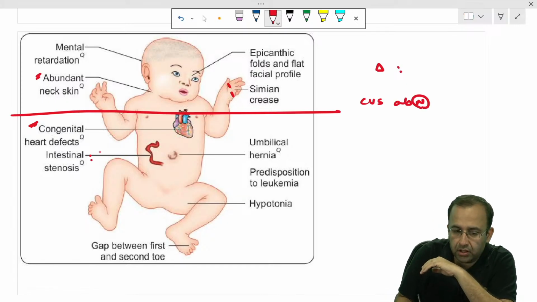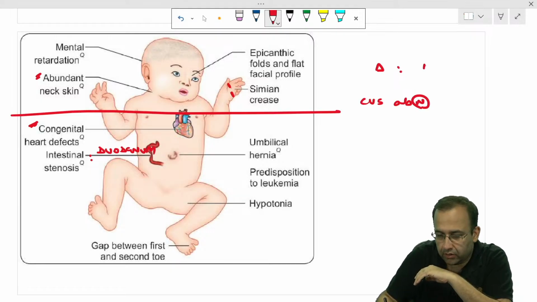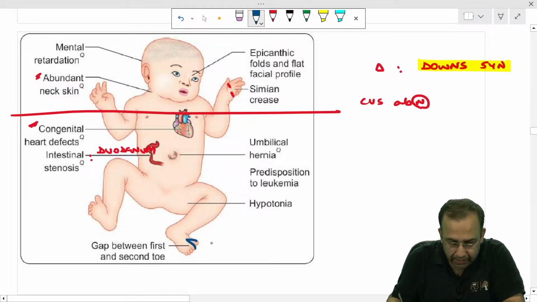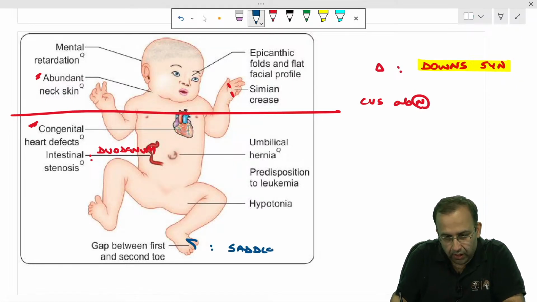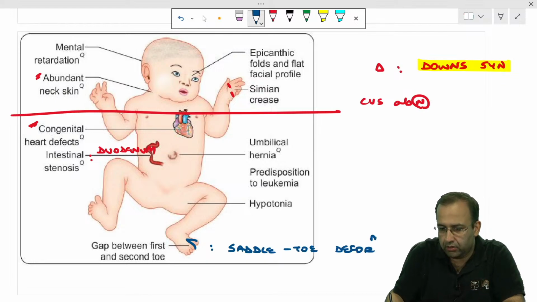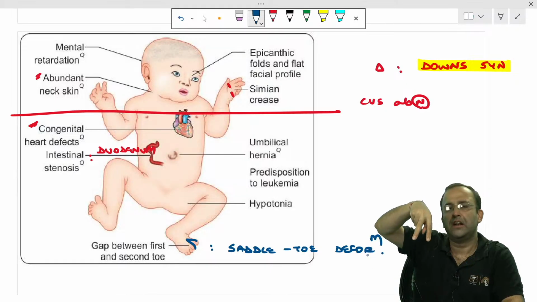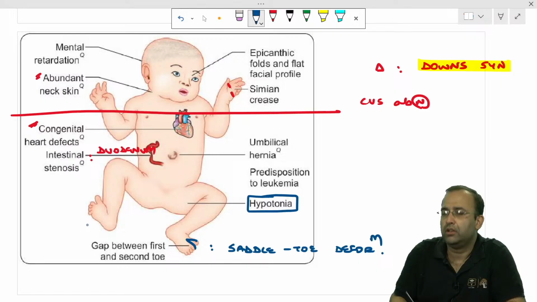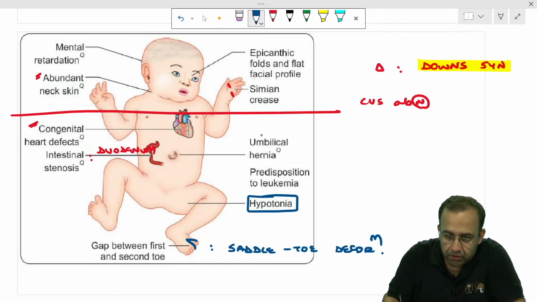It is associated with intestinal stenosis at duodenum. It is a case of Down syndrome. So, which is the most common CVS abnormality associated with Downs? Patient has increased gap between first and the second toe. That is called saddle toe deformity. Saddle, as if the patient is sitting on a horse. Saddle toe deformity. Hypotonia, the tone of the muscles is reduced.